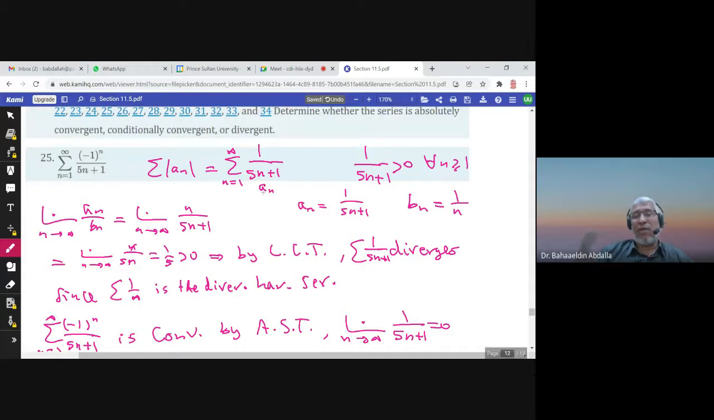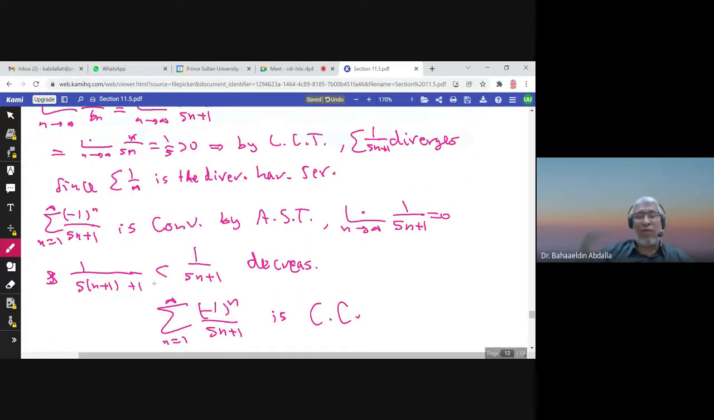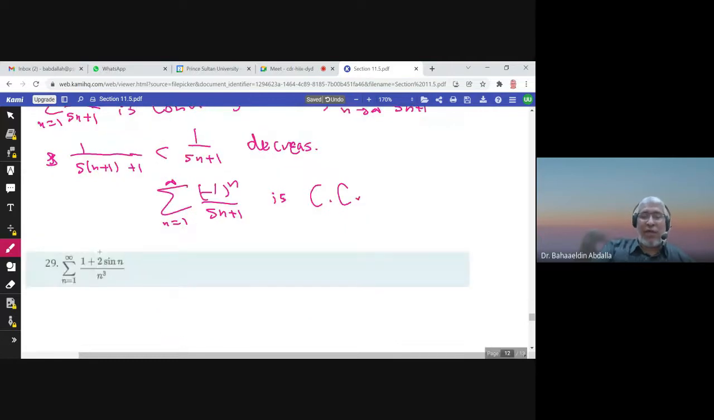So this series is conditionally convergent, and let an be this one. Okay, so I did not call this an. I didn't give it a name because I needed an somewhere else.